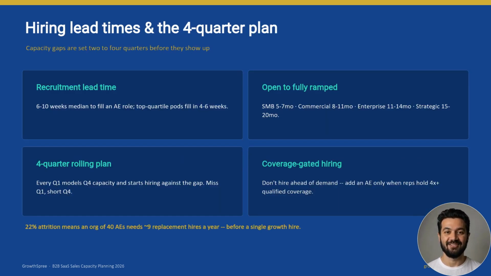Recruiting alone takes 6 to 10 weeks. Open to fully ramped runs 5 months for SMB, up to 20 for strategic. Every Q1 plan has to model Q4 capacity and hire now. And 22% attrition means a 40 rep org needs 9 replacement hires a year before any growth hire.